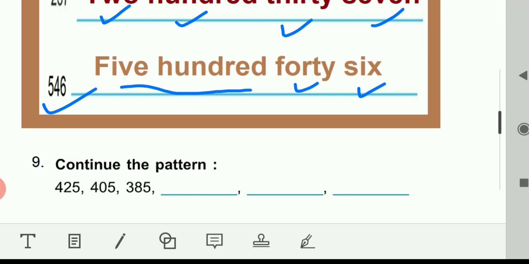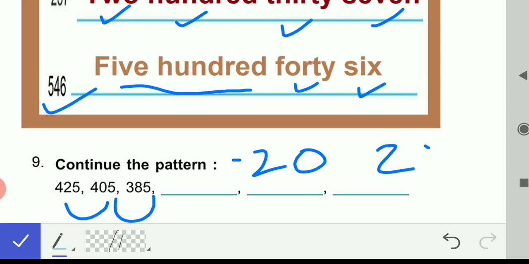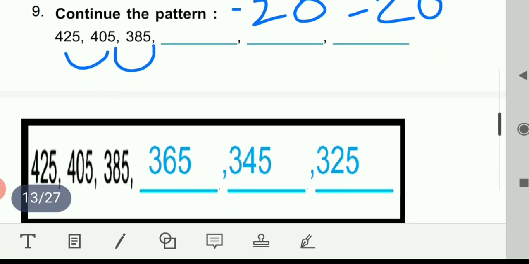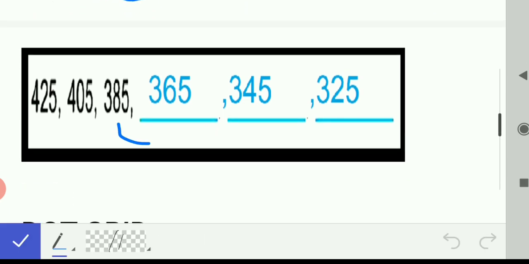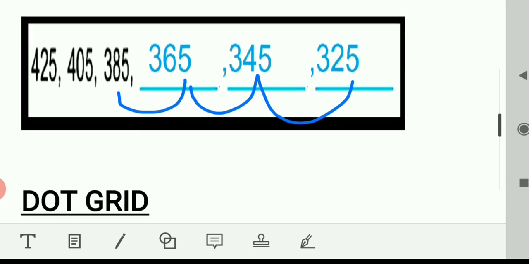Question number 9. Continue the pattern. When you are watching here, you can see that 425 to 405 is minus 20. 405 to 385 is again minus 20. We are subtracting 20. We are going backwards. We have done this concept. So 385 minus 20 is 365. 365 minus 20 is 345. And 345 minus 20 is 325. I hope all of you are able to understand whatever we are doing here.